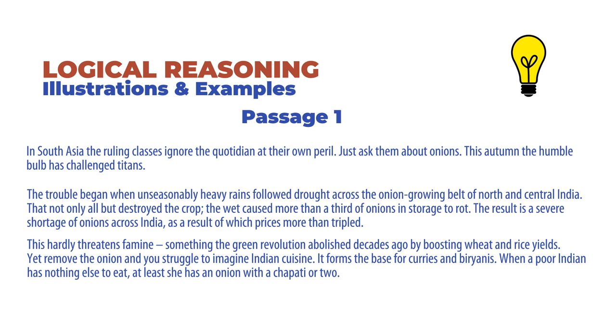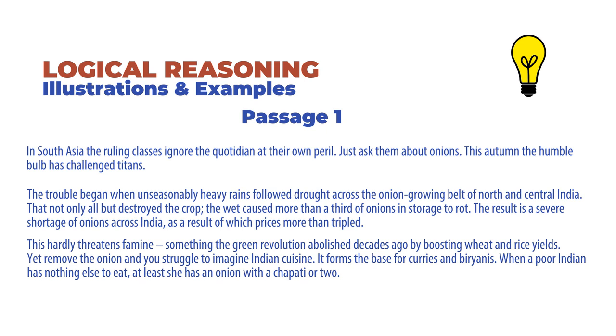In South Asia, the ruling classes ignore the quotidian at their own peril. Just ask them about onions. This autumn, the humble bulb has challenged titans. The trouble began when unseasonably heavy rains followed drought across the onion-growing belt of north and central India. That not only all but destroyed the crop, the wet caused more than a third of onions in storage to rot. The result is a severe shortage of onions across India, as a result of which prices more than tripled.